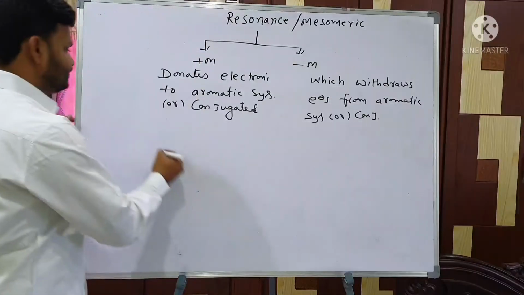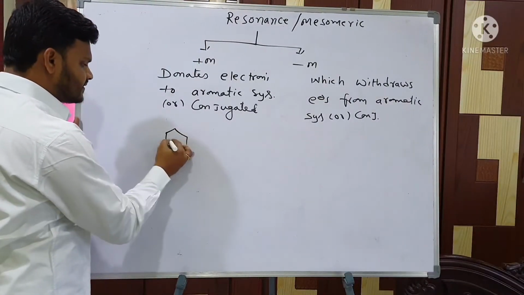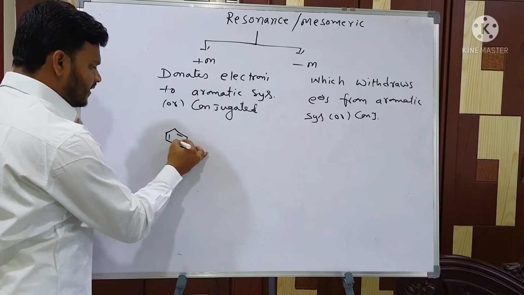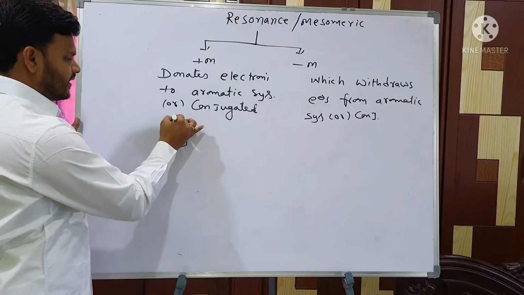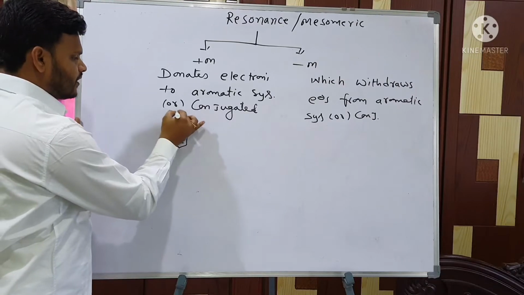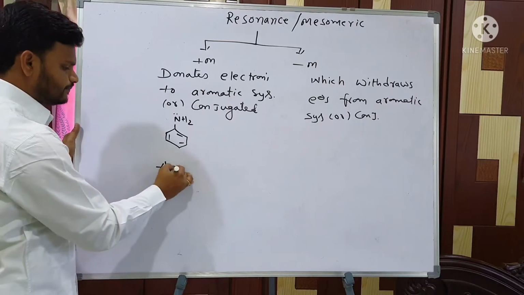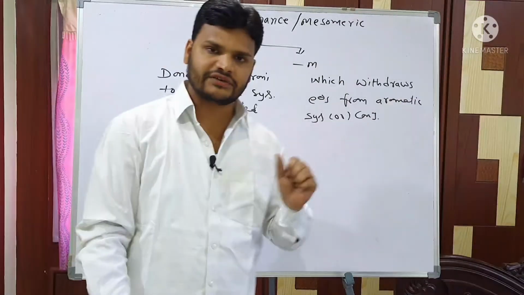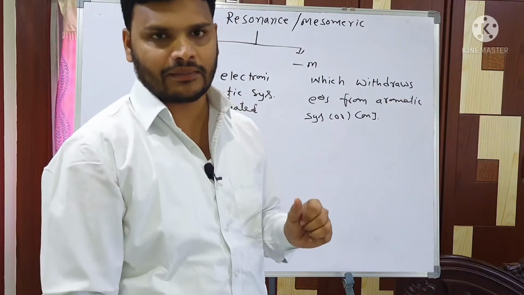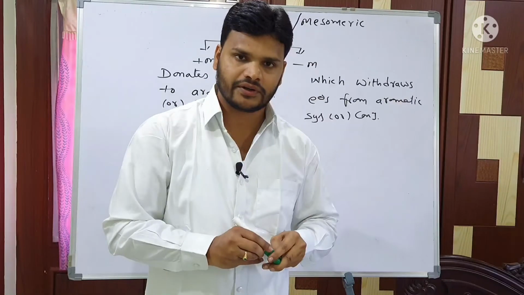For example, I am going with this example. This is an aromatic compound, this is the aromatic system, and on top we have NH2. This total compound is nothing but aniline. So here aniline shows which effect, plus M effect or minus M effect? This is a very important point.